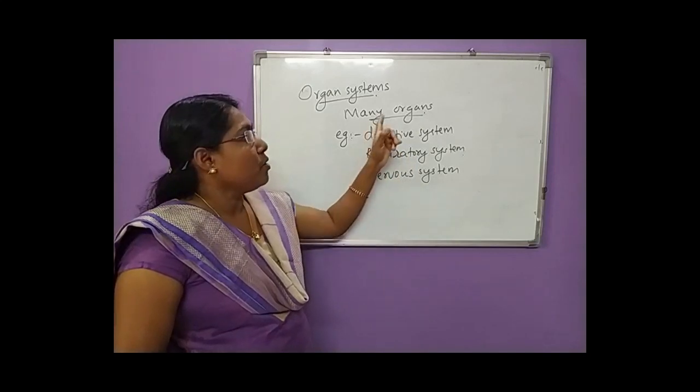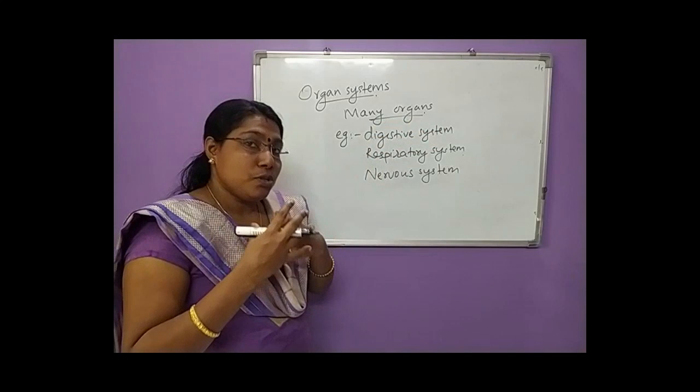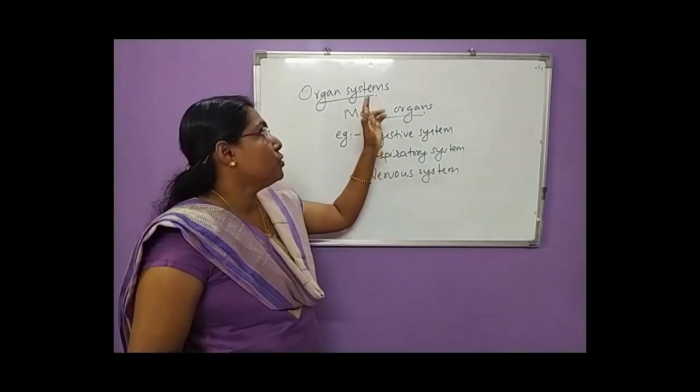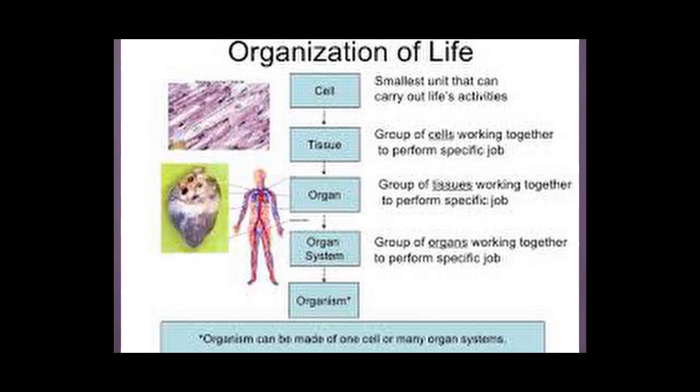So many organs group together or work together to perform a specific life function, and that constitutes the organ systems. And many organ systems group to form, or constitute, an organism.